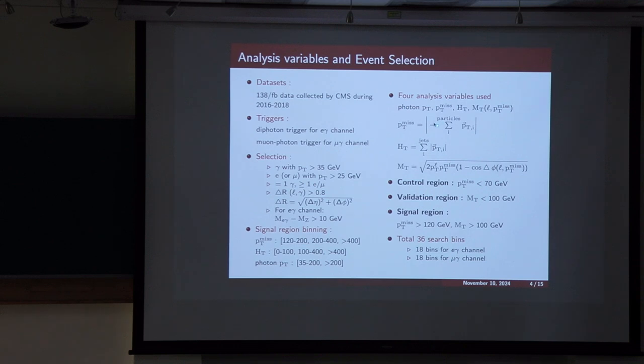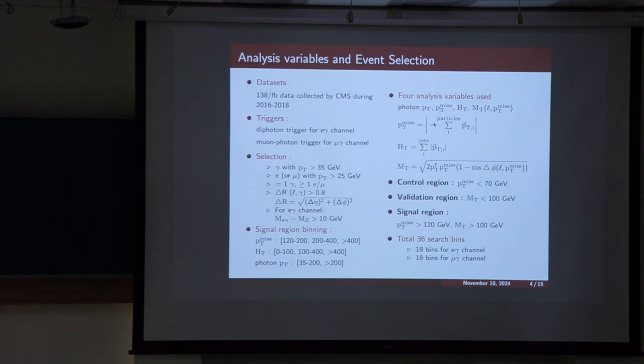MET is defined as the magnitude of the negative vector sum of PT of all particles in the event, and it is the missing energy of the event. And similarly ST is the hadronic activity in the event, that is the scalar sum of PT of all jets.